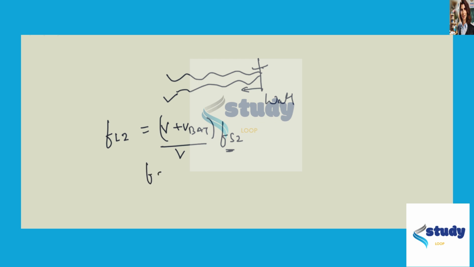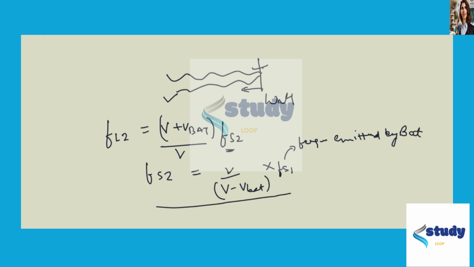We have fs2 equals v over (v minus v_bat) times fs1, where fs1 is the frequency emitted by the bat.